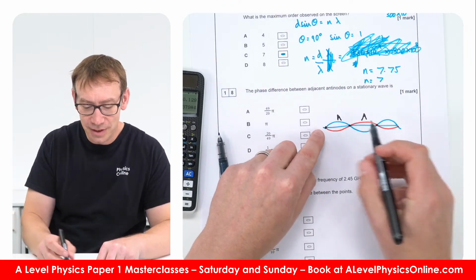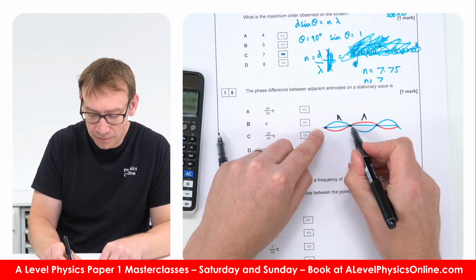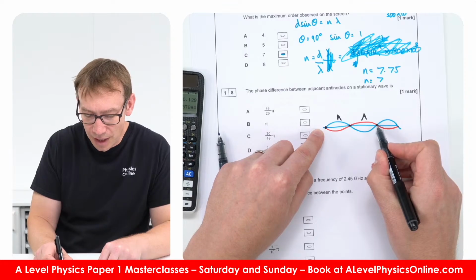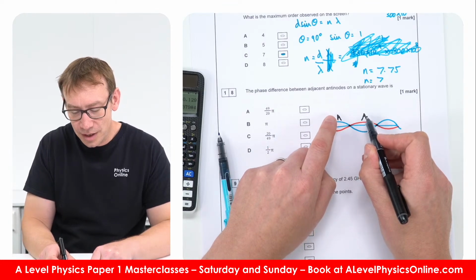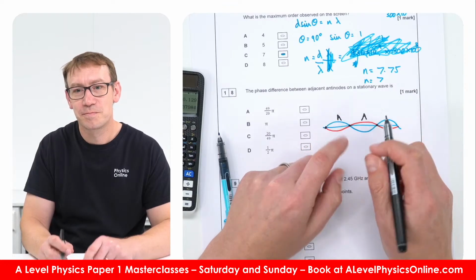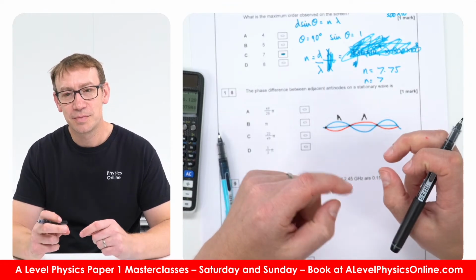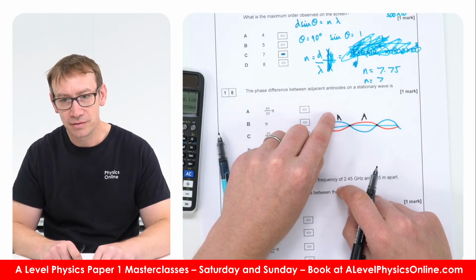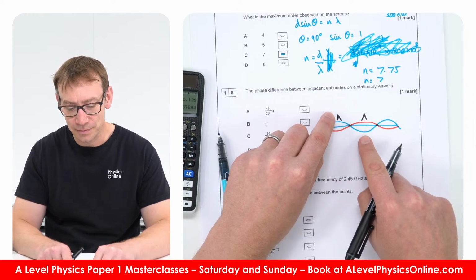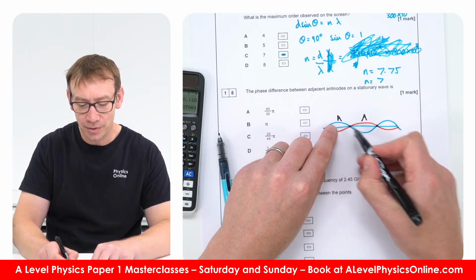But if we think about it, this is one full wavelength. And so the phase difference between these two things is going to be equal to, they're basically going to be out of phase or in anti-phase with one another. So when one is up, this one is down. If we think about this point and this point.